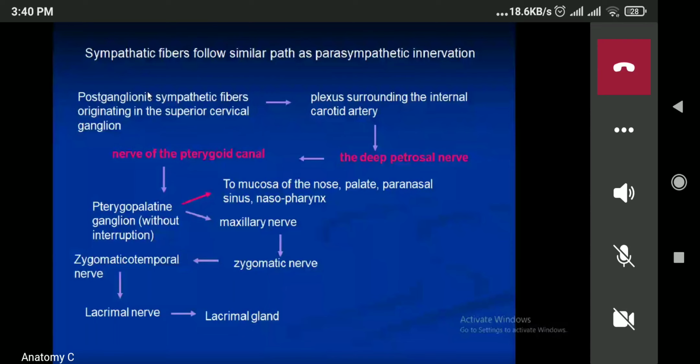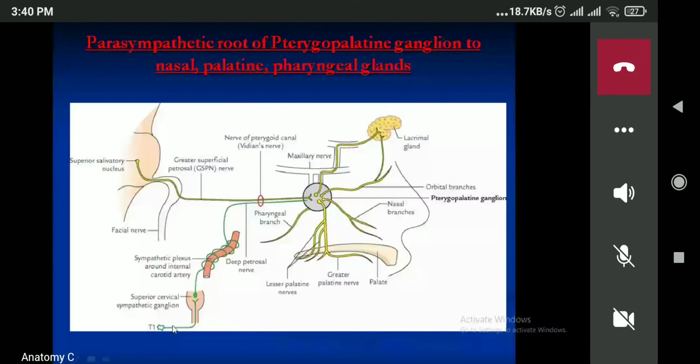I have a sympathetic root because also the preganglionic sympathetic fiber will arise from the lateral horn of T1 to T3. T1 मात्रै देखाएको छ. Now from here, this will synapse on superior cervical ganglia. अब superior cervical ganglia बाट postganglionic fiber arise हुनु पर्यो, and you know the postganglionic fiber of the sympathetic nerve is longer than the preganglionic fiber. So you can see this one is the short one, and this is the long one.